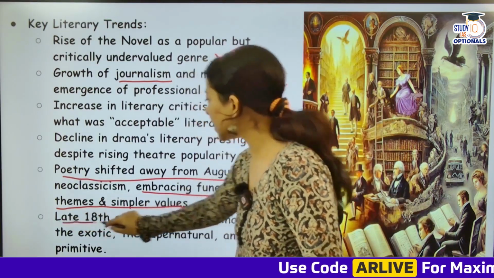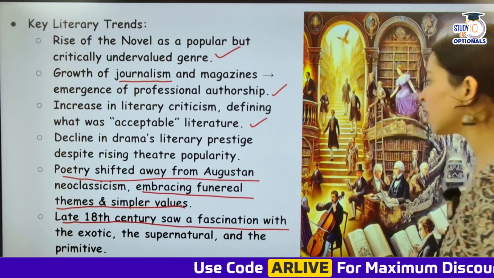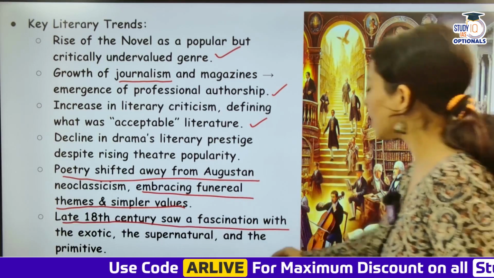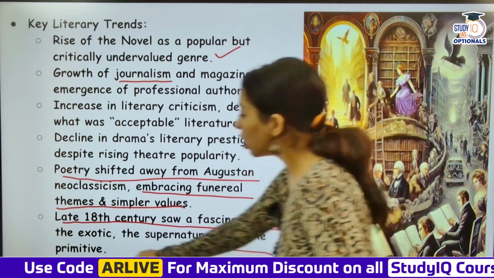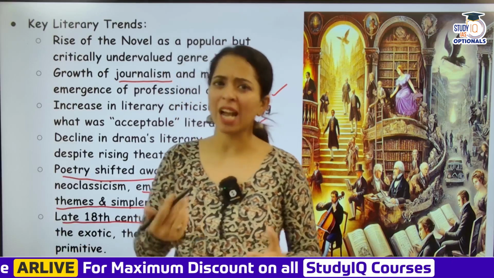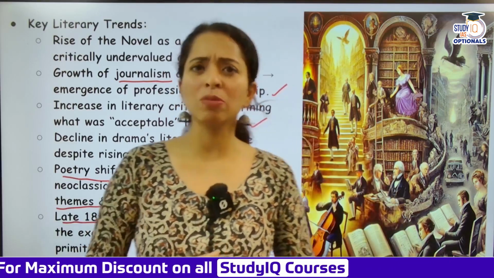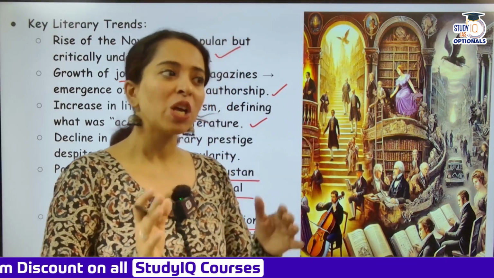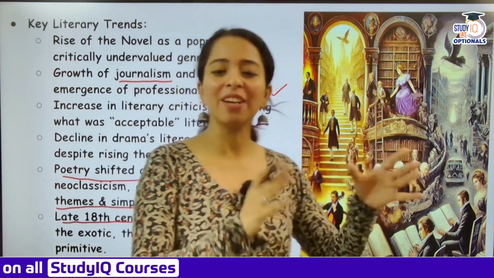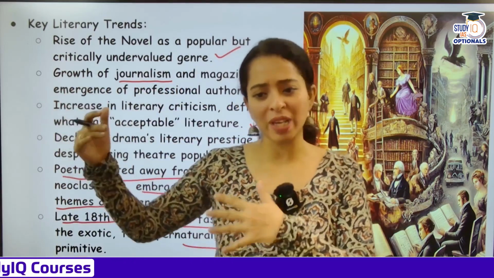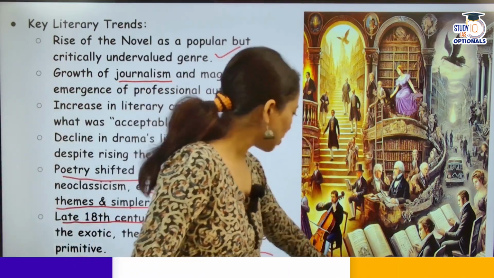Now the late 18th century saw a fascination with the exotic, the supernatural and the primitive also. So a lot of things came in, supernatural themes came, primitive themes. So all these themes started rising. So we see how things were moving ahead from reason, law and decorum, and things were moving ahead in a different manner. Now moving ahead.